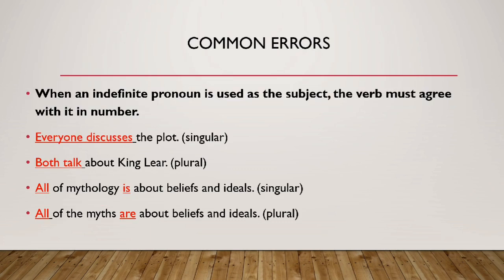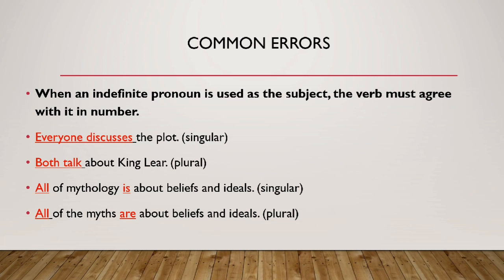Okay, very interesting slide. Here are some common errors that are being made by the students because of disagreement between the subject and the verb. Sometimes you start a sentence with a singular noun. However, you use a plural pronoun in the end of it and it becomes a mistake. So everybody or everyone discusses the plot. So everyone is a singular.